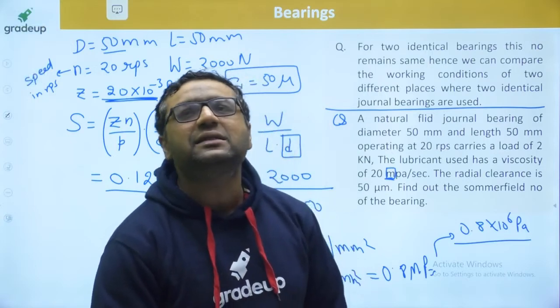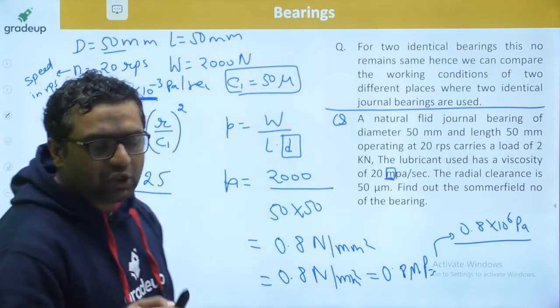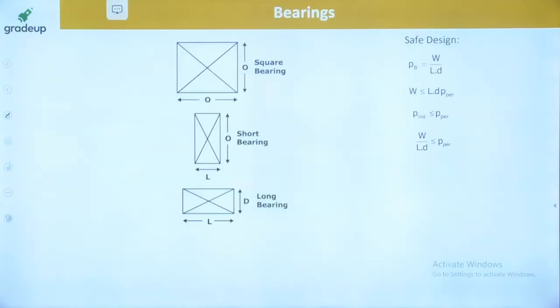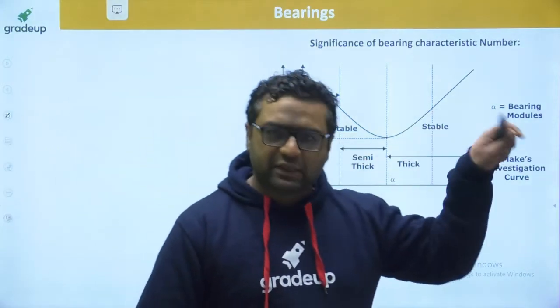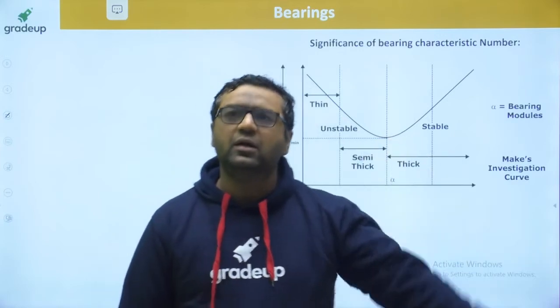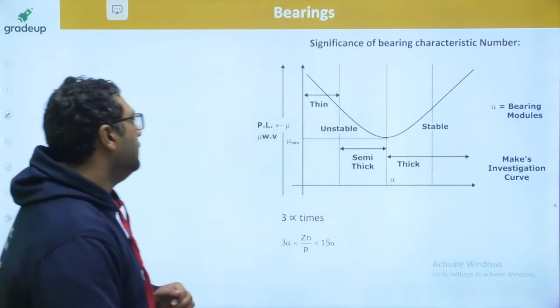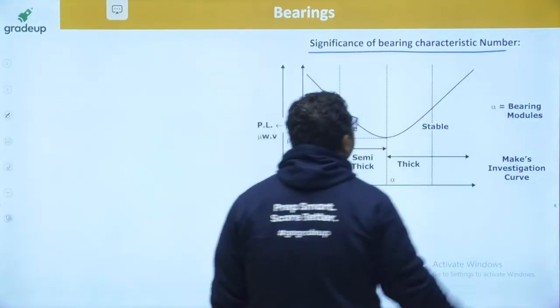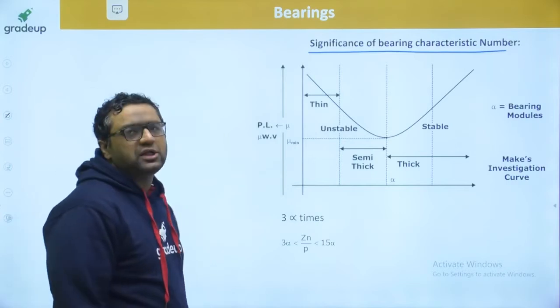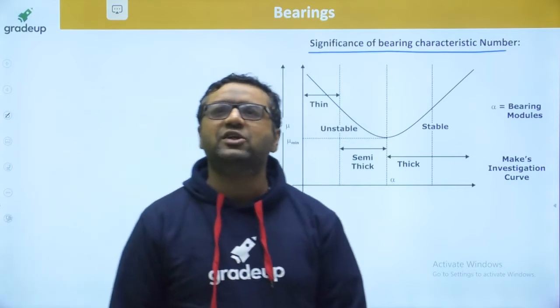Now let us complete this topic with the bearing characteristic number. We have seen these expressions already. Whatever slides I have skipped are from the engineering services conventional part. They are not for the GATE part. Now we are talking about the significance of bearing characteristic number. This is also known as Mackey's investigation curve.